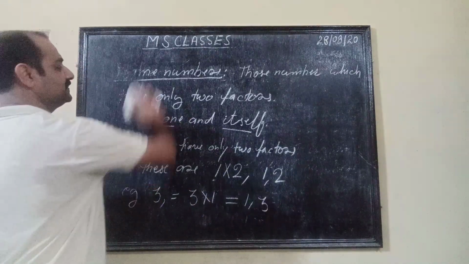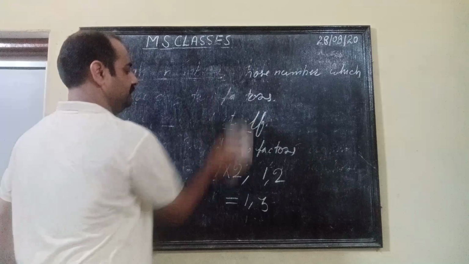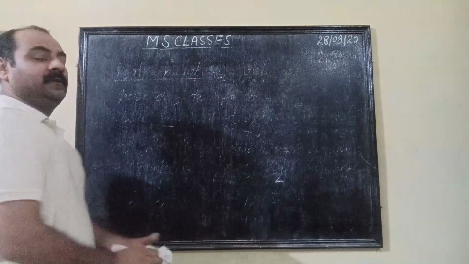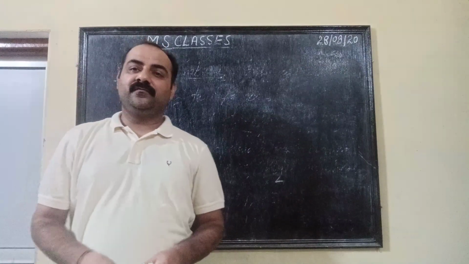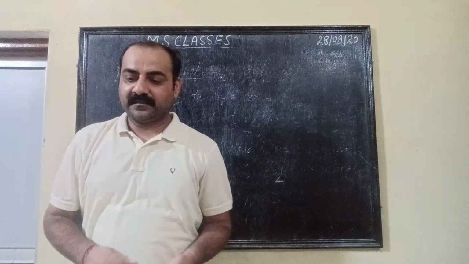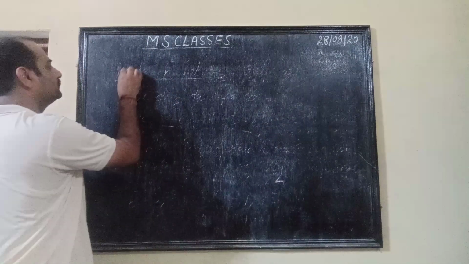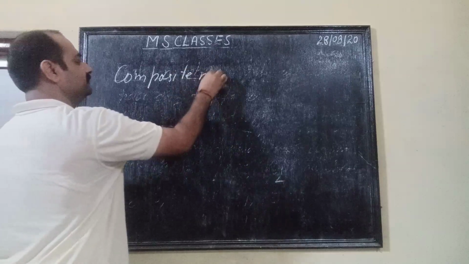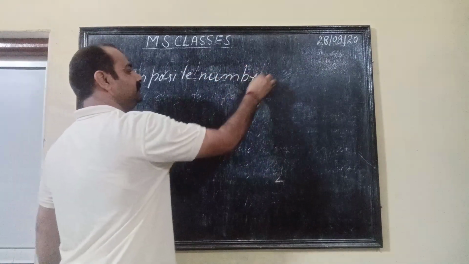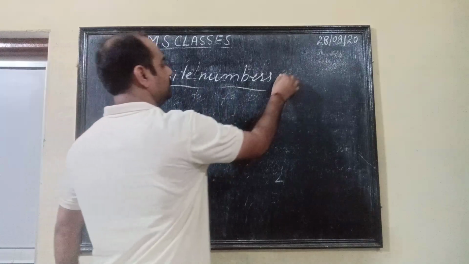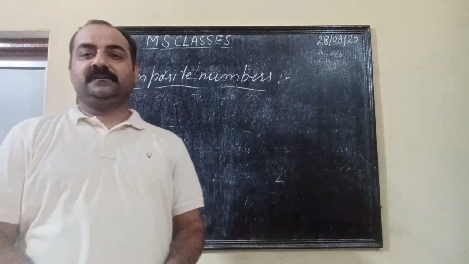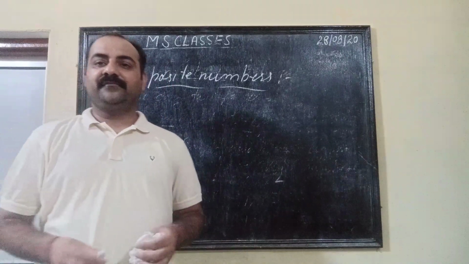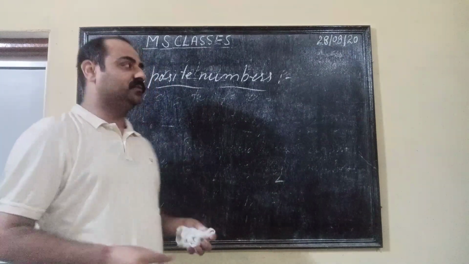After prime numbers we will discuss about the composite numbers. So what are composite numbers? Composite numbers are those numbers having factors more than 2.